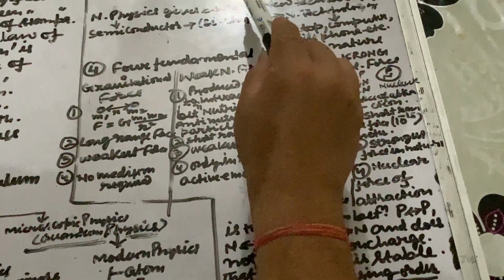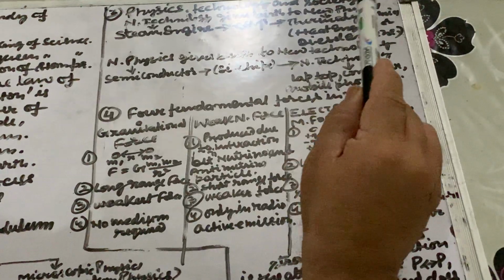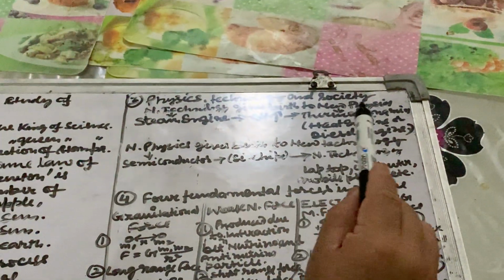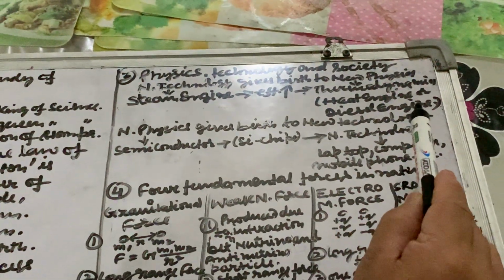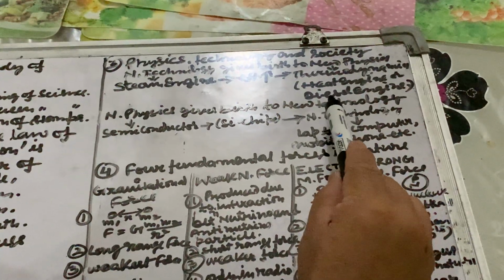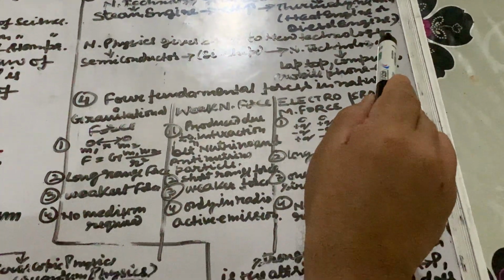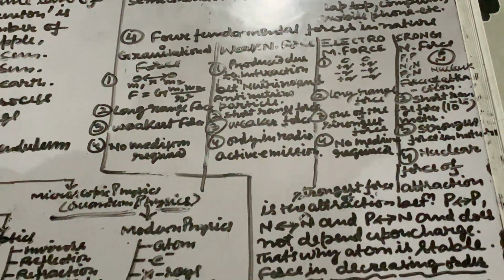And what for are we doing this? We are doing this for the welfare of society. New physics gives birth to new technology, and new technology gives birth to new physics. For what? For the development of society.